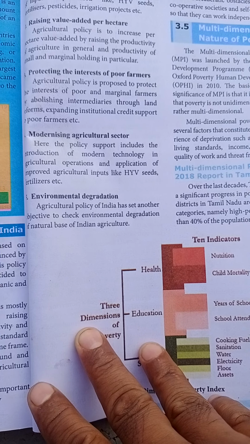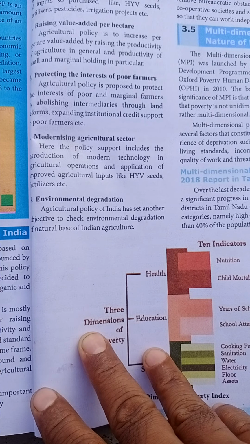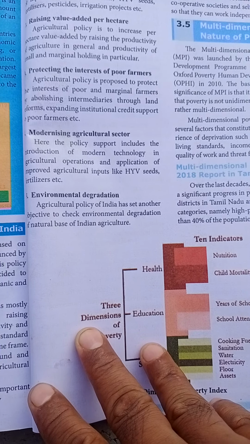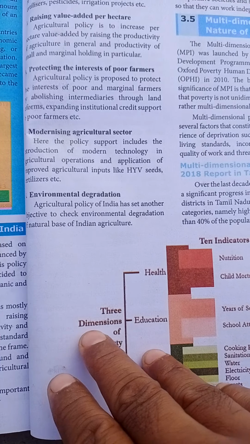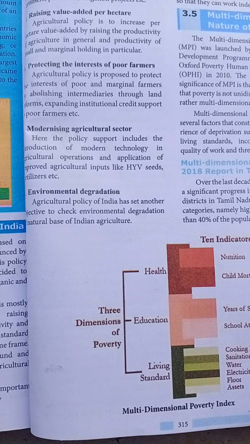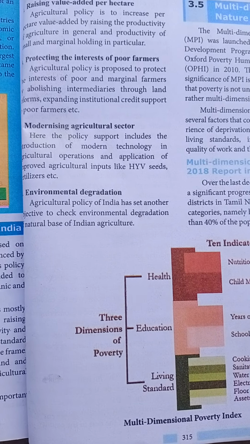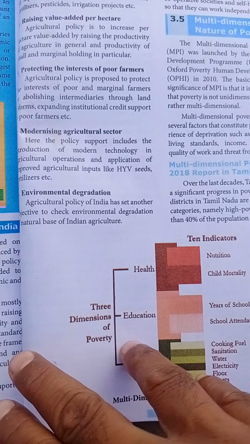So what does it tell, let me see. The agriculture policy of India has set another objective, which is to check environmental degradation, whether the environment is being destroyed or not. That also the central government has considered in implementing the agriculture policy in our country.